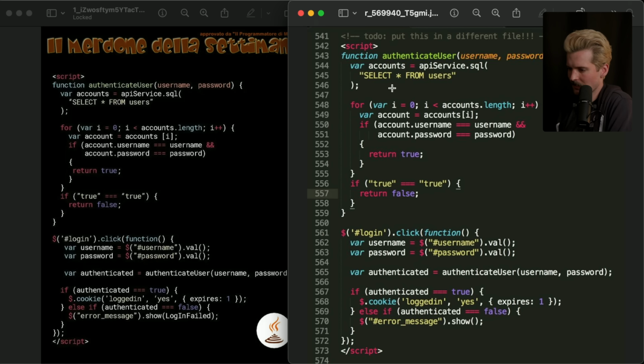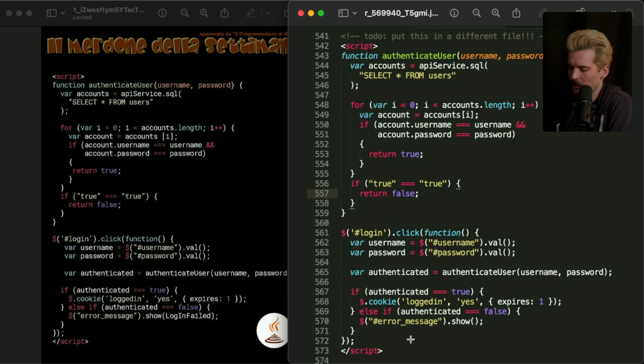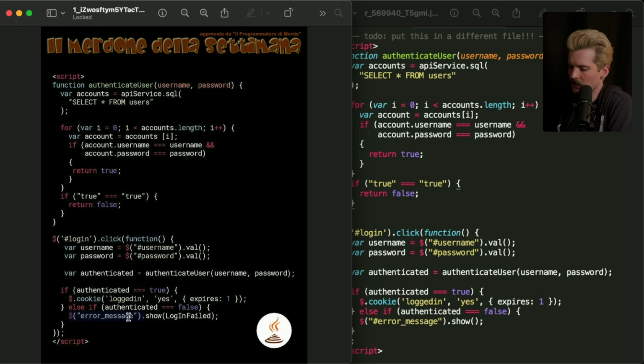So authenticate user using password. This is all the same so far. Select star from users. Return true if true is true. Return false. Login, click, function, $, username, password. Okay, yeah, the only changes are on this line, which is weird because they got rid of the ID selector. So this can't work because you can't select error message without it being an ID or a class name. So you have to have a dot or a hash in front. Like this original version, this code works. It doesn't work well. You shouldn't use it, but it technically does. But this permutation of it doesn't.